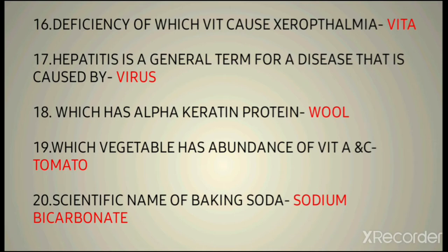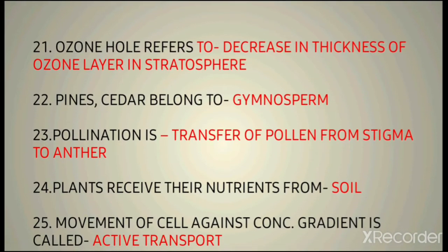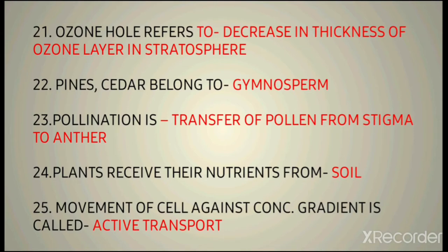Then 19th question is, which vegetable has abundance of vitamin A and C? So tomato has itself the vitamin A and C both. Then 20th question is, scientific name of baking soda. So it's sodium bicarbonate. I will suggest that all the scientific names of these compounds may come in the MNS exam. So kindly refer to these and do learn these.